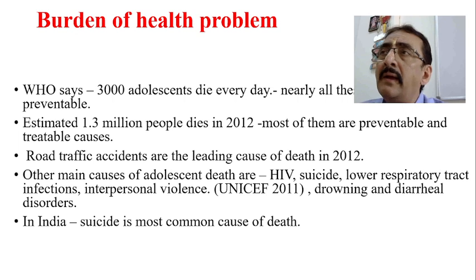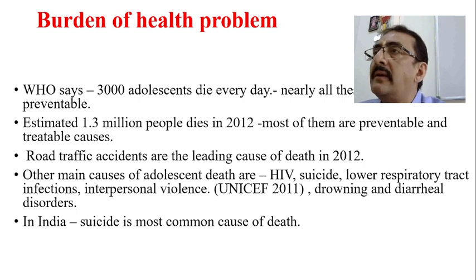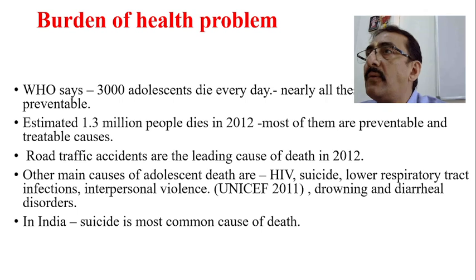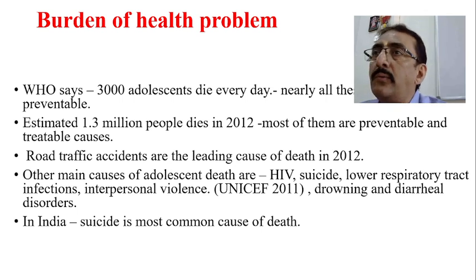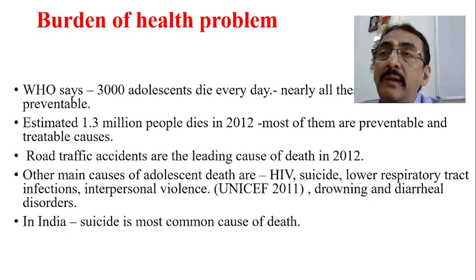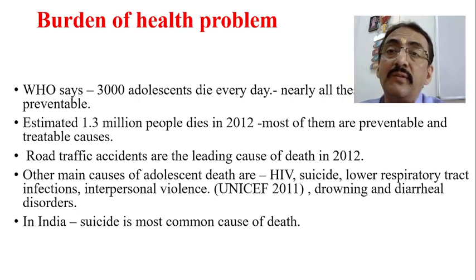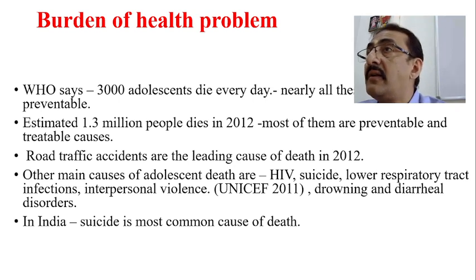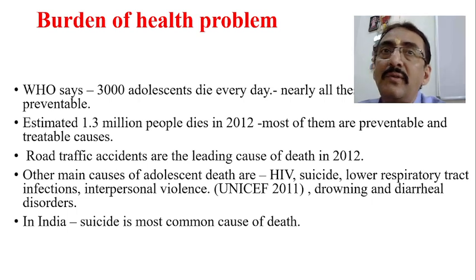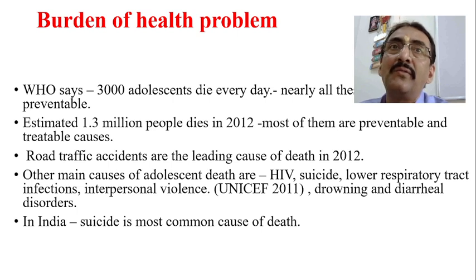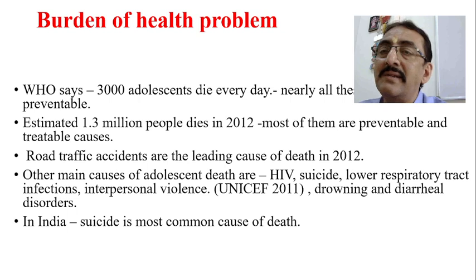In India, if you see, suicide is the most common cause of death. Just like we have given undue importance and weightage to corona, we need to give similar weightage to these deaths in the adolescence period. The painful thing is that it is preventable, but we are not able to prevent it. Suicide, road accidents.